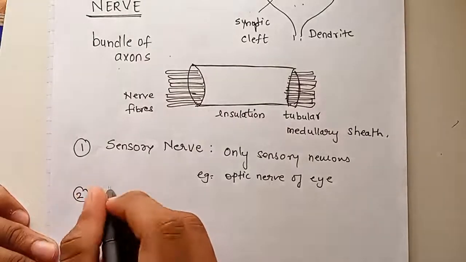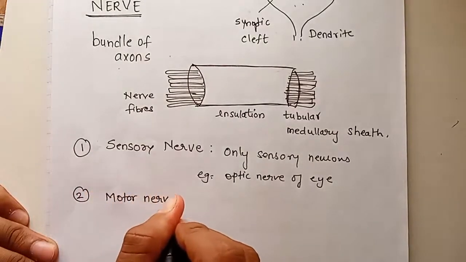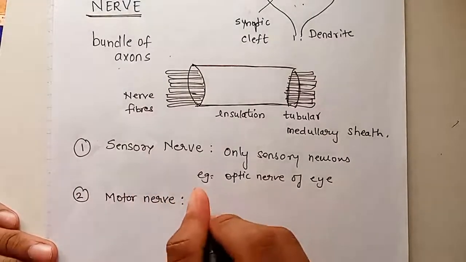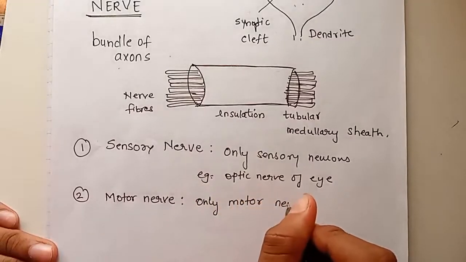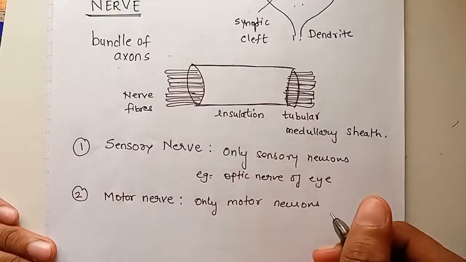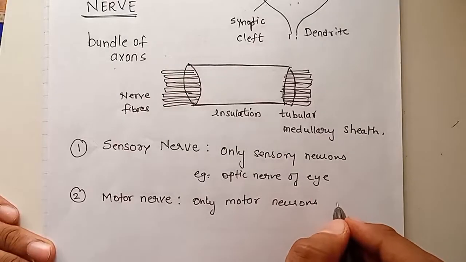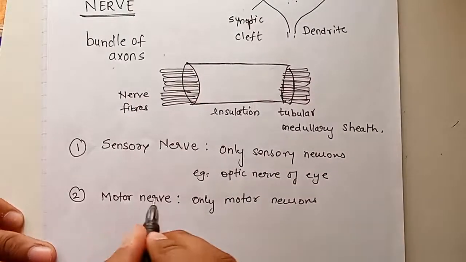The second type is motor nerve. This motor nerve has only motor neurons. Okay, the movement of our body parts is because of this motor nerve.